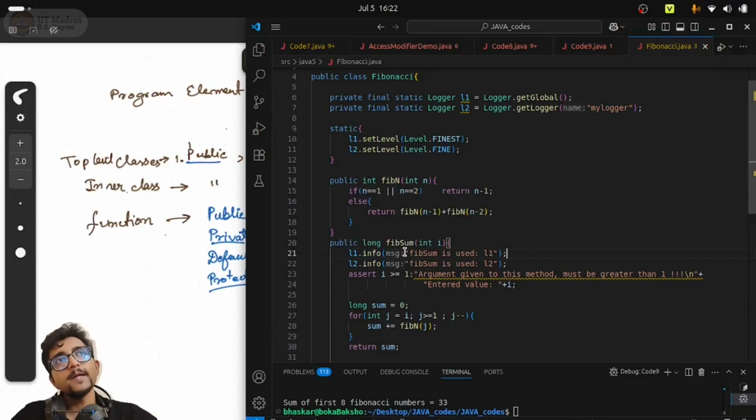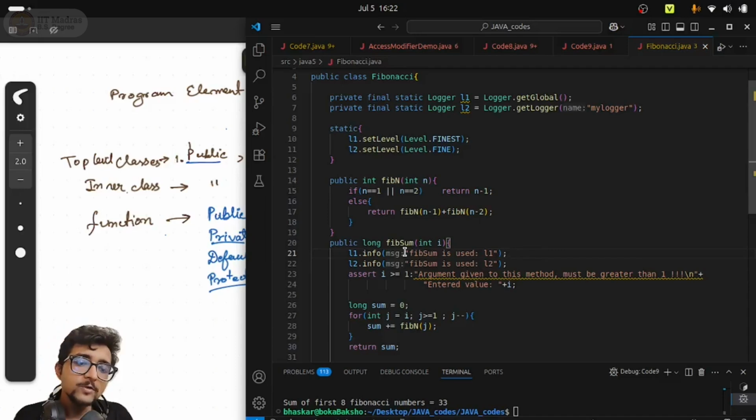L1 dot warning. So likewise, you can have a different hierarchy of types of statements. Let's say I want to check whether, inside a particular method, a particular variable should have certain values, maybe even numbers only, right? You can put that kind of message using a logger at a level of, let's say, severe. Let's say this is very important, so at a severe level you put it, right? And at another place where the condition is not so important, you can keep that as, let's say, L1 dot fine, and then write the message, right?